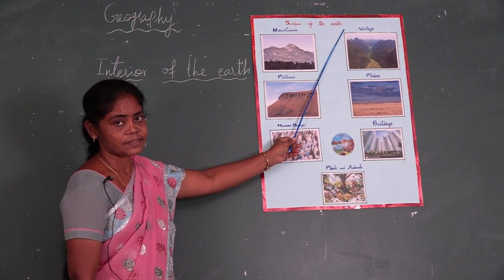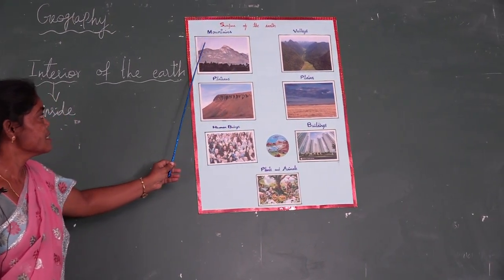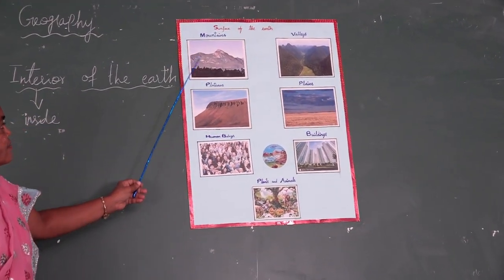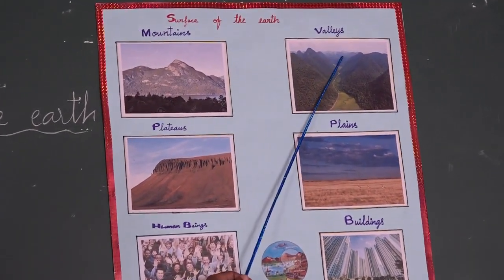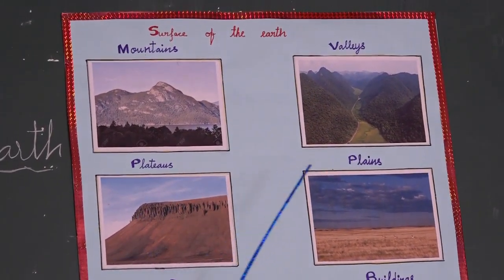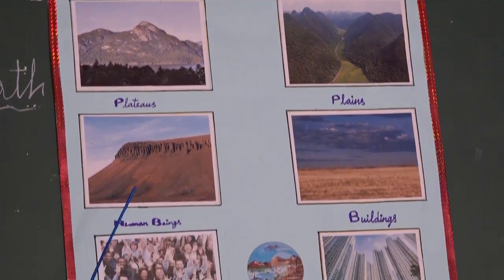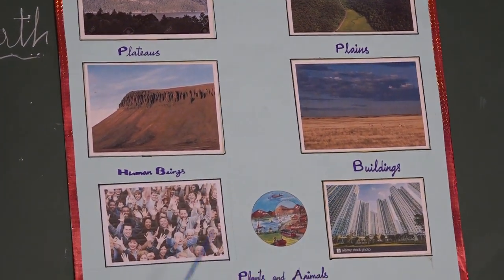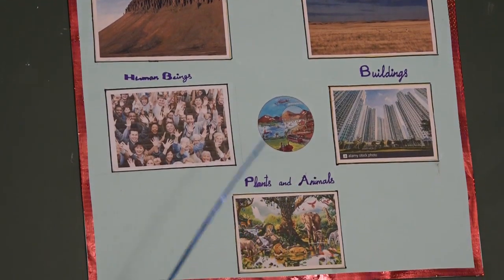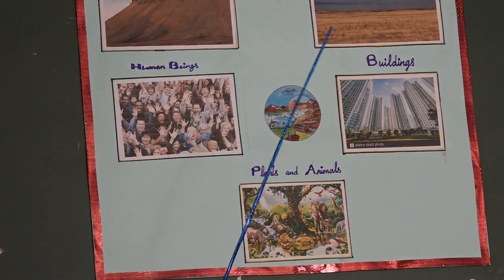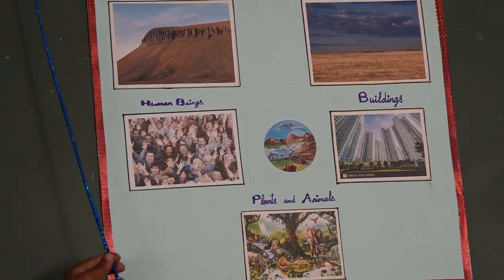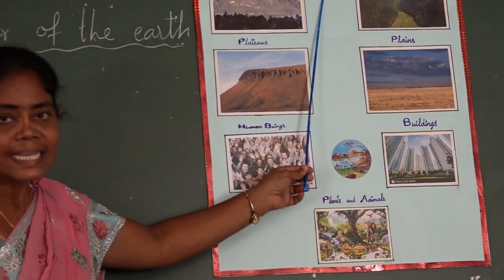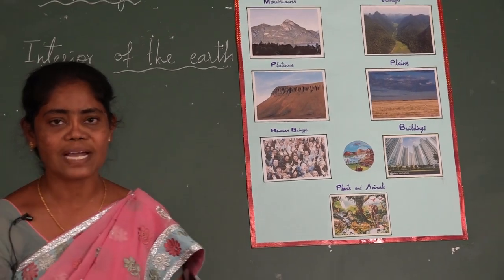On the surface of the earth, you can see lofty mountains, valleys, plateaus, plains, human beings, buildings, plants and animals. Earth is actually our homeland.